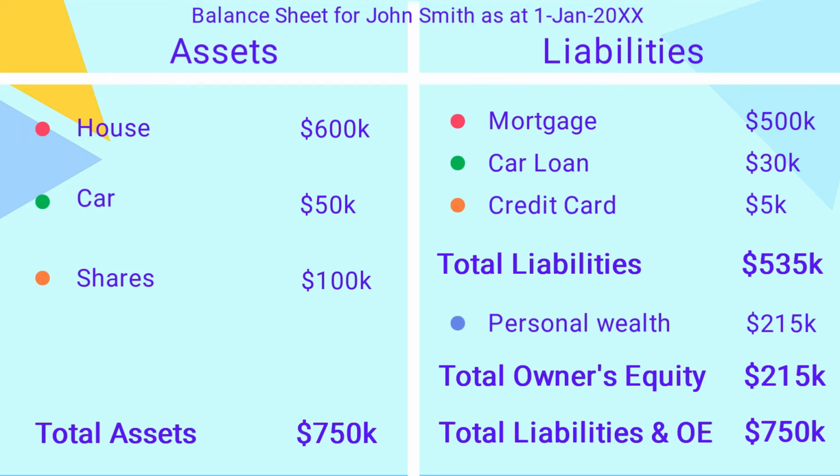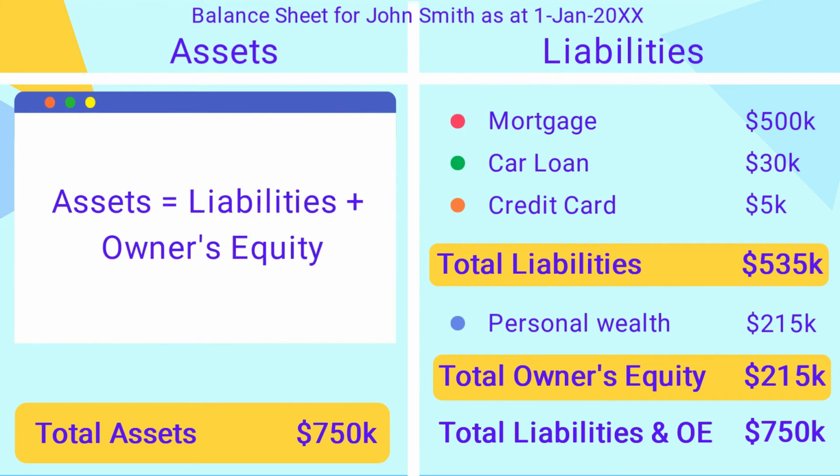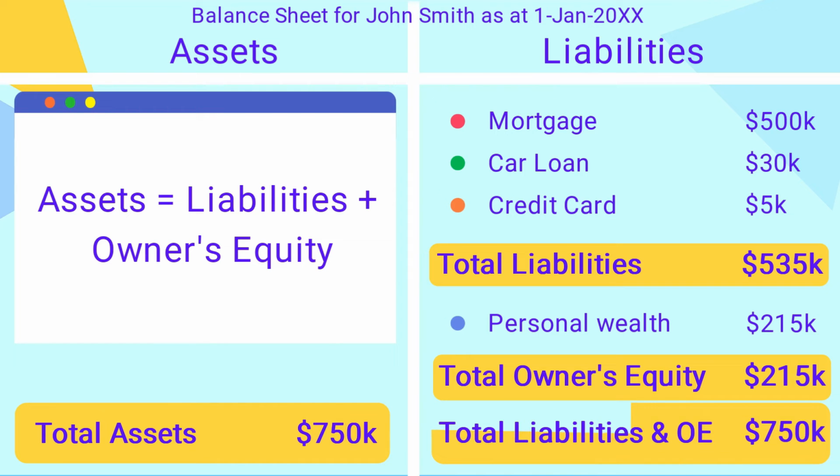So, at the bottom of the right-hand side, simply write total liabilities and owner's equity, and put the number next to it. That number, $750,000, is exactly the same as your total assets. See how that works? $750,000 of assets equals $535,000 of liabilities plus $215,000 of owner's equity. That's how the accounting equation is used to create a balance sheet.